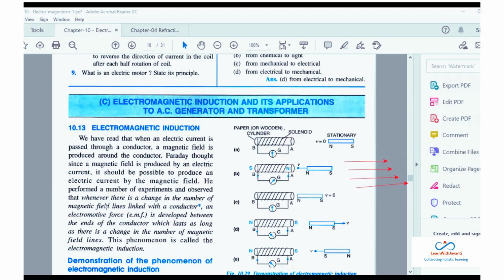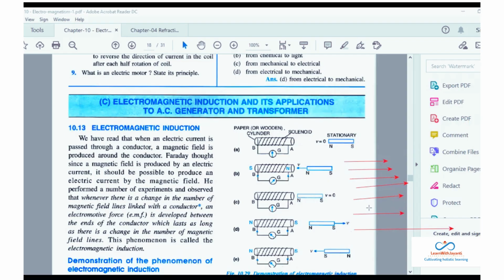What is an EMF? It is the potential difference across the conductor. If you remember, current कब flow होता है? Current electricity में हमने पढ़ा था. Whenever there is a potential difference, like एक जगह पे 10 volt होगा तो दूसरी जगह पे 0 होगा. So 10 to 0. So whenever there is a potential difference, okay, you will be having current. So what Faraday is saying, whenever there is a change in the magnetic field lines, ऐसे मतलब पहले 10 field lines जा रहे थे, अभी 2 आ रहे हैं, फिर 1 आ रहा है, फिर 0. मतलब whenever there is a change, that time an EMF is developed.